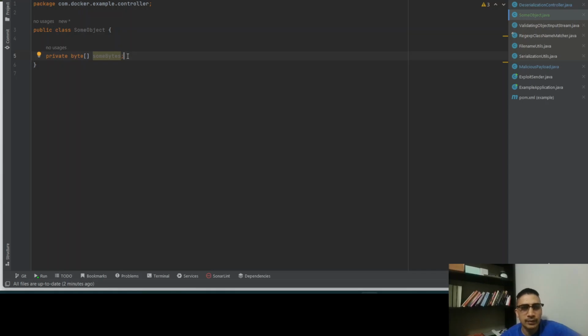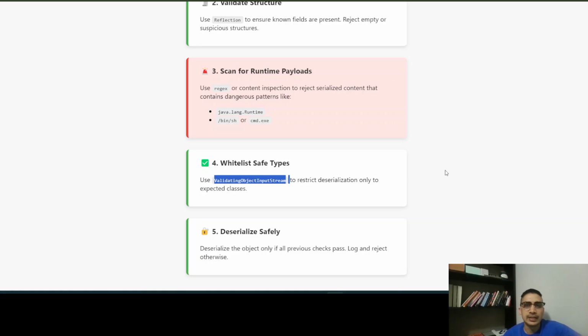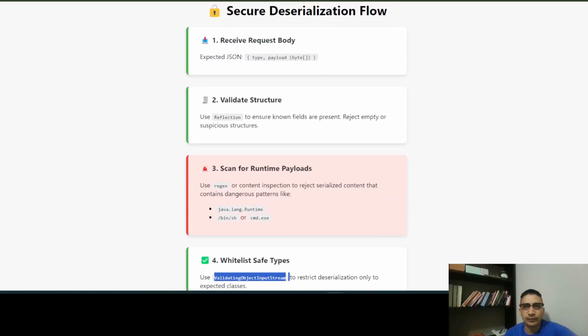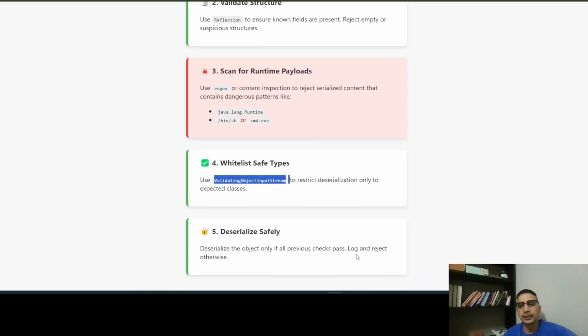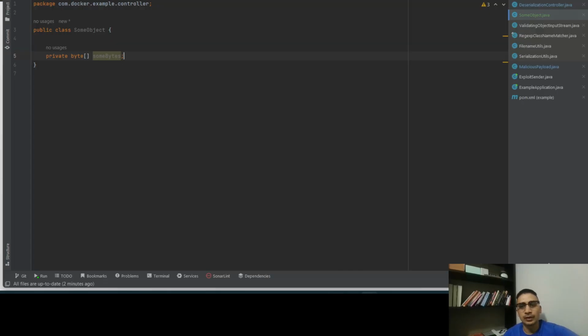But if it matches, and the byte has some bad code in it, we could then further follow these steps and make sure we do a secure deserialization of the Java application. And I believe this will apply to any other programming language as well.